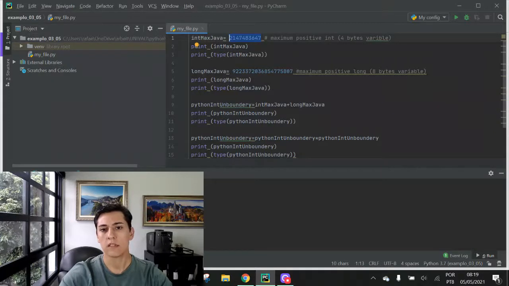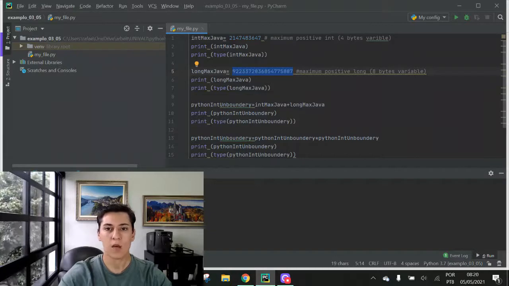When we decide to utilize a bigger data type, we have the long data type, which uses 8 bytes for variable representation and gives us this maximum positive value to be represented. However, in Python, we can utilize just the int data type, because from Python 3 onward, they removed the long data type and have just the int data type. However, without limits for data representation.